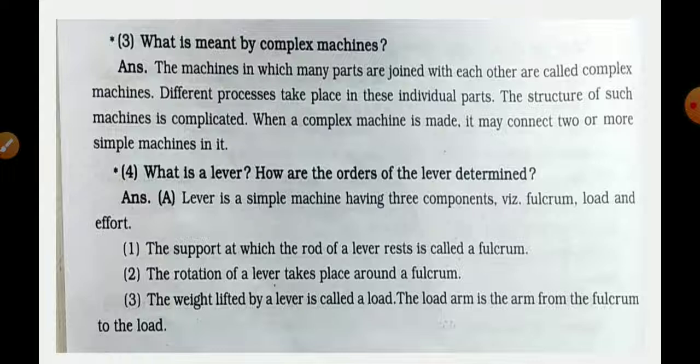Second, the rotation of a lever takes place around a fulcrum. The third one, the weight lifted by a lever is called a load. The load arm is the arm from the fulcrum to the load. We have studied the load arm already.